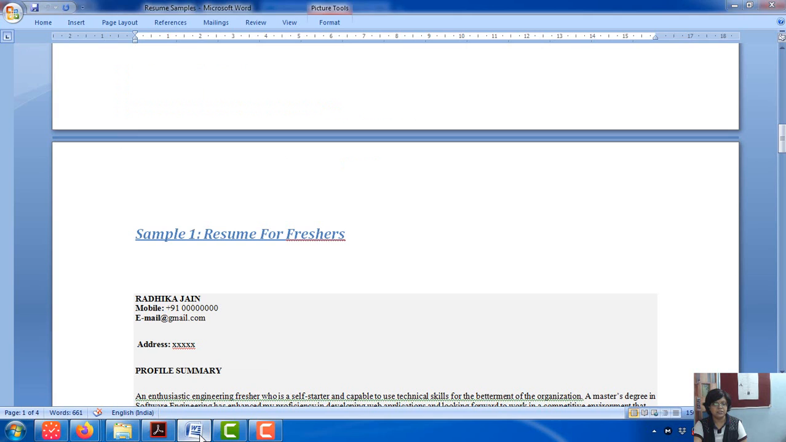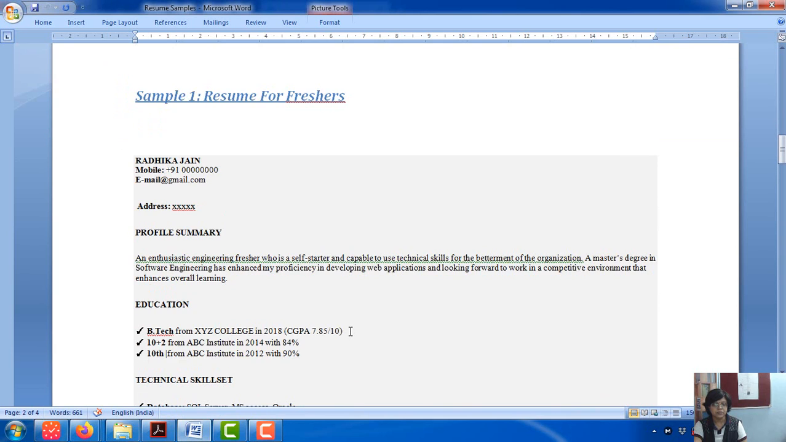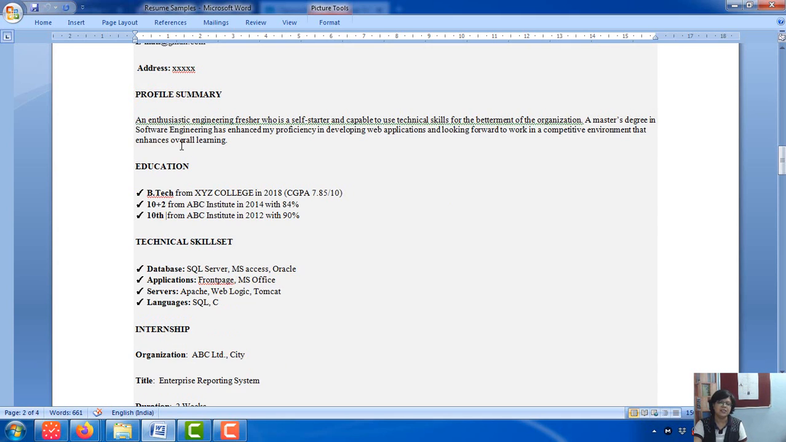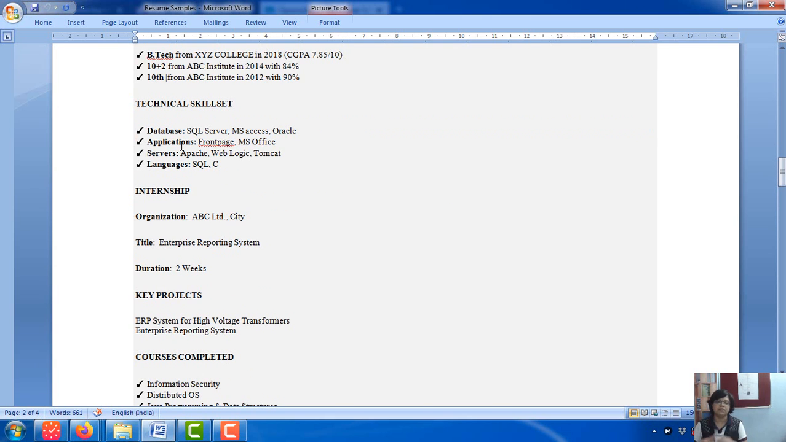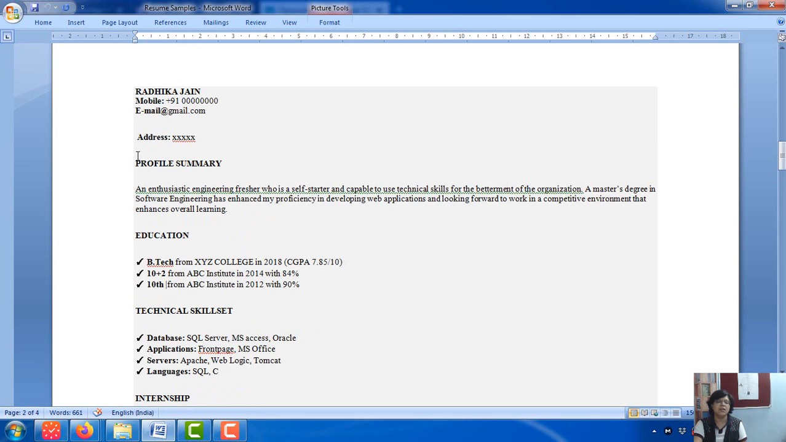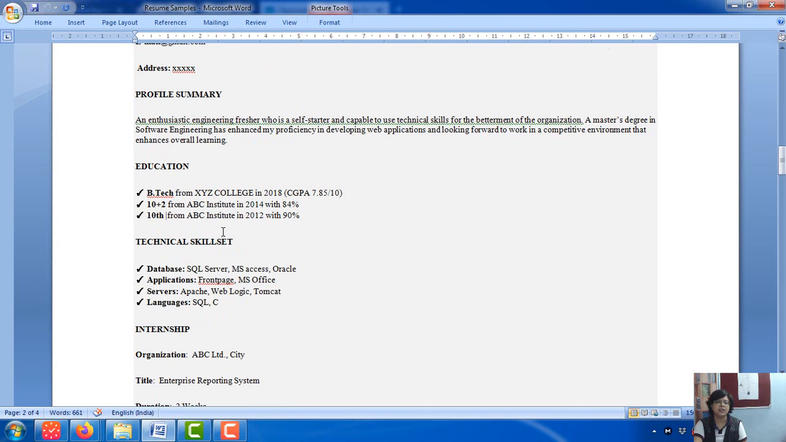There are other 2 formats for you. Here again, the address and they are all following the left hand margin. This is called a resume which is made into format. So, and this is something which you can write or type. This is the format that you will come up with. So the name, address, profile summary, education, because it's a fresher, and technical skill set.